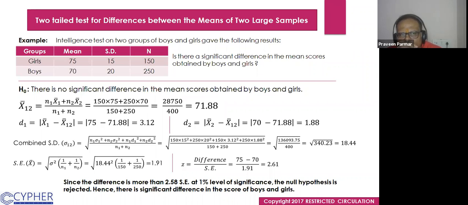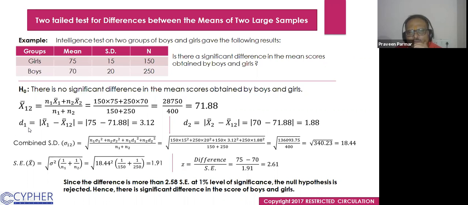So we will take the null hypothesis: there is no significant difference in the mean scores obtained by boys and girls. And then we use that formula. We can find it out in this way. First we find the combined mean. The mean is 75 into n1 150, plus 70 into 250, over n1 plus n2. We get 71.88 as the combined mean.